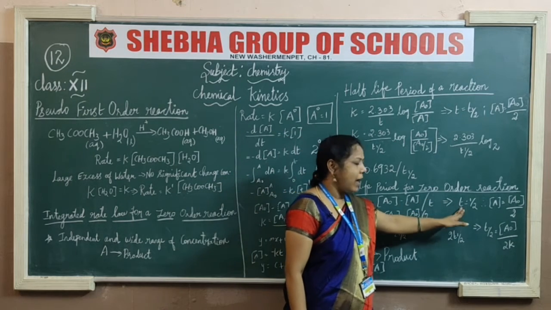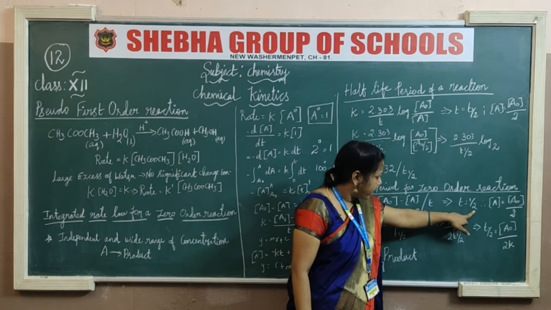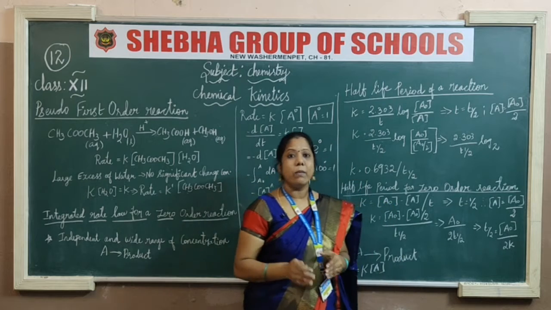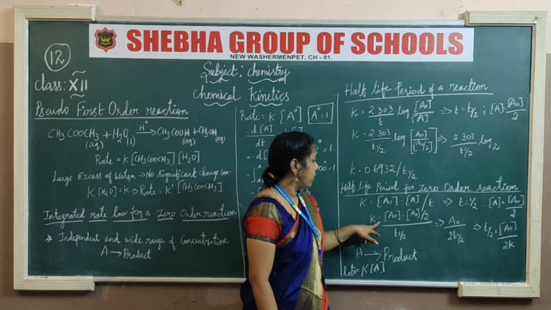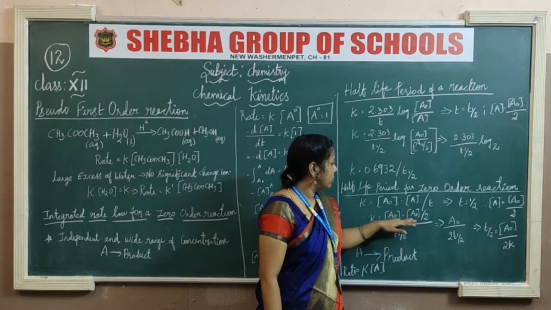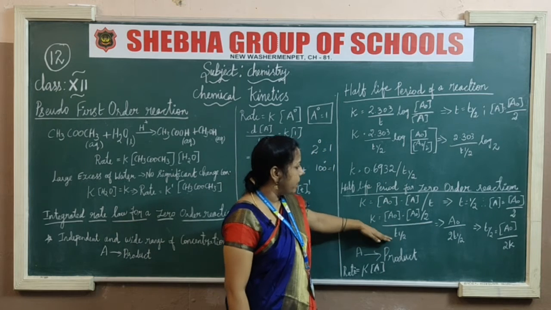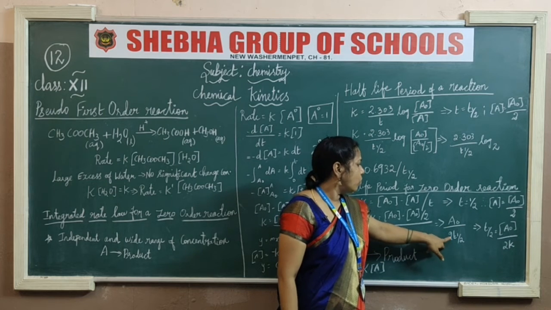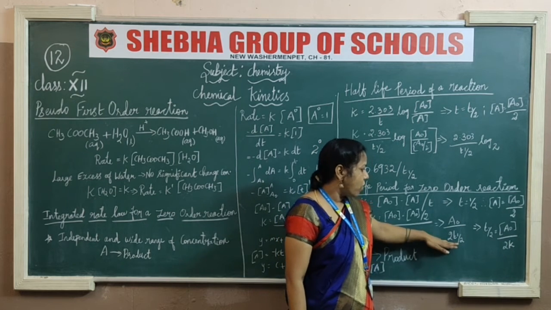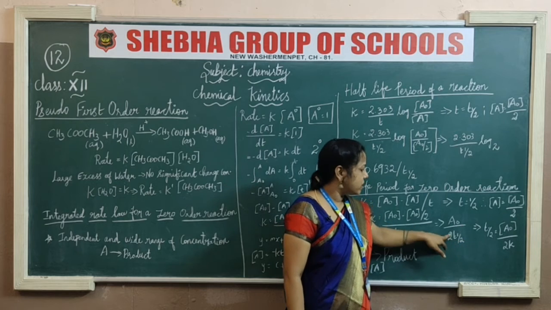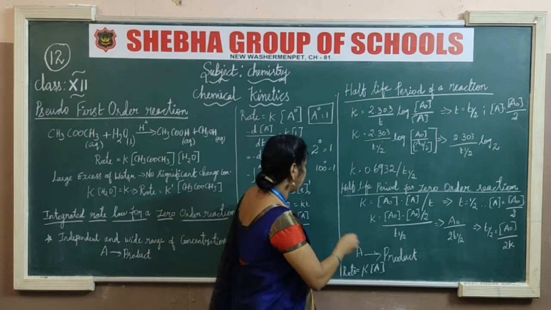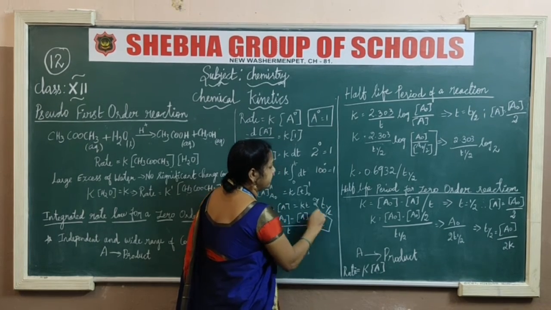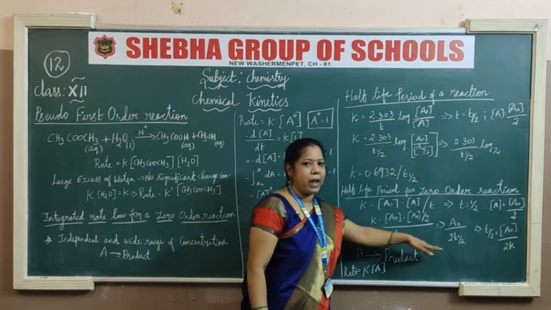Here the time is half of the period, that is T 1 by 2, and likewise A is equal to A naught by 2, and K is equal to (A naught minus A naught by 2) by T 1 by 2. You follow the same procedure, and finally we get A naught by 2 times T 1 by 2. So in this, T has to be framed like this.